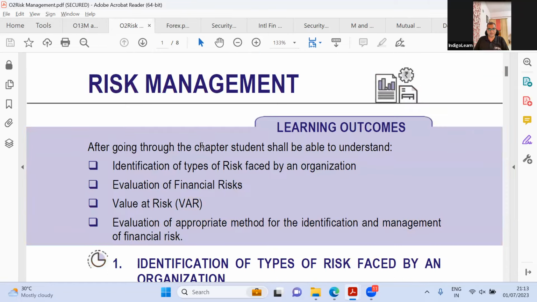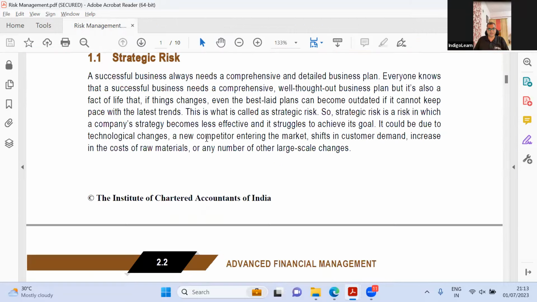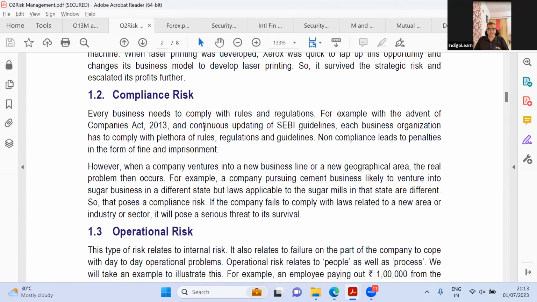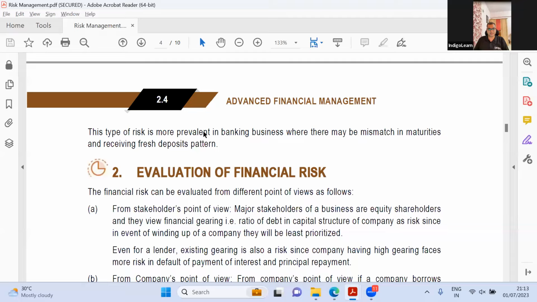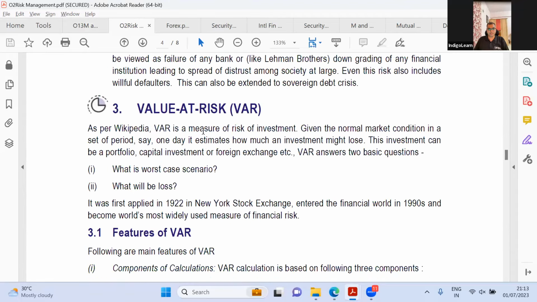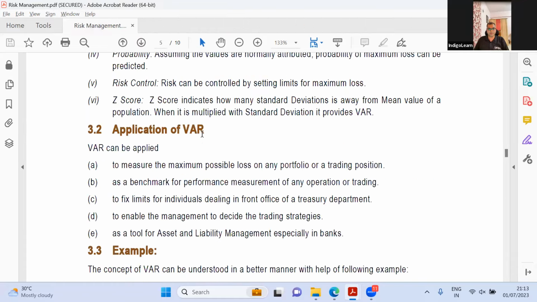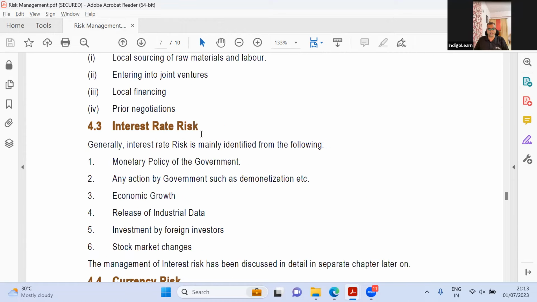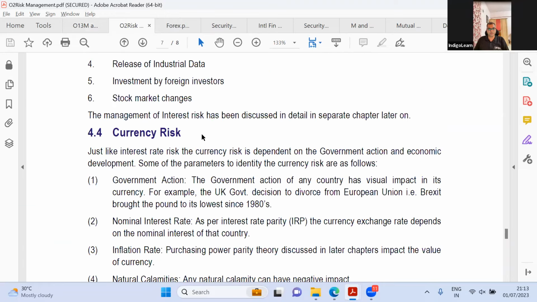Let us see what they have added. The first 4 topics in the synopsis are the same. Types of risk and all that look the same. Compliance risk, operational risk, and so on. Counterparty risk, political risk, all this is the same. Currency risk, liquidity risk, evaluation of financial risk. Yes, this all looks the same. VAR, features of VAR, application of VAR, appropriate methods. Till here it is the same. Then political risk, interest rate risk, currency risk. This is what is there in the old syllabus versus the new syllabus.